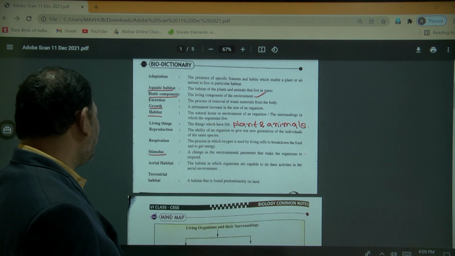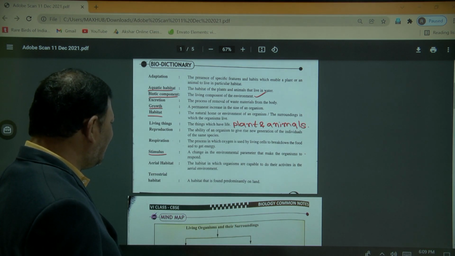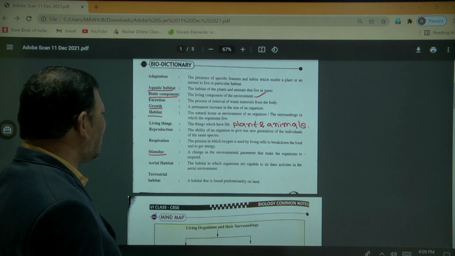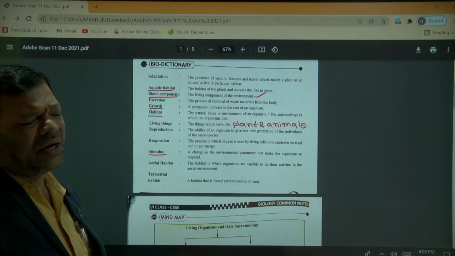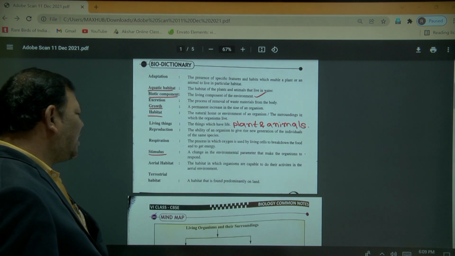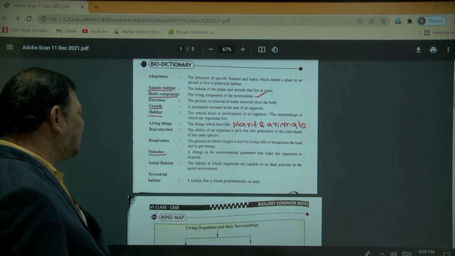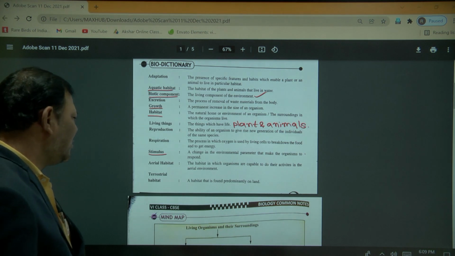Aerial habitat means the habitat in which organisms are capable of doing their activities in the aerial environment.